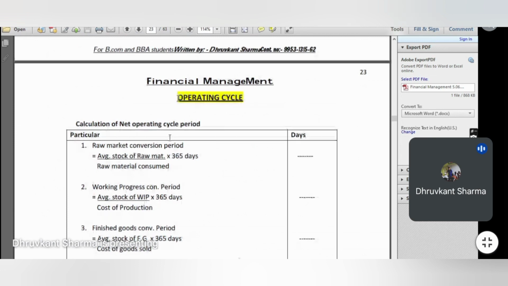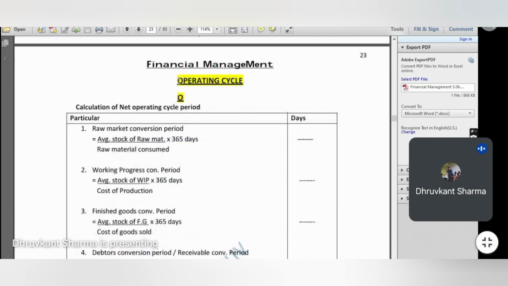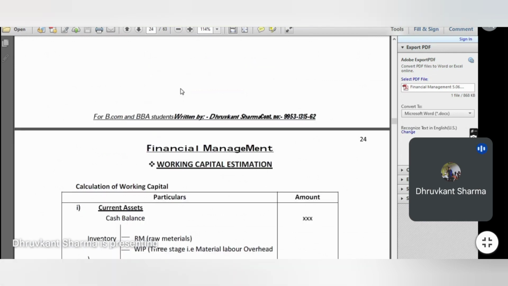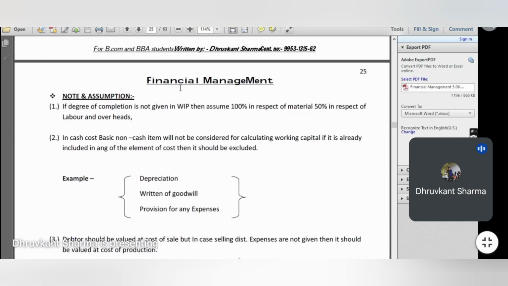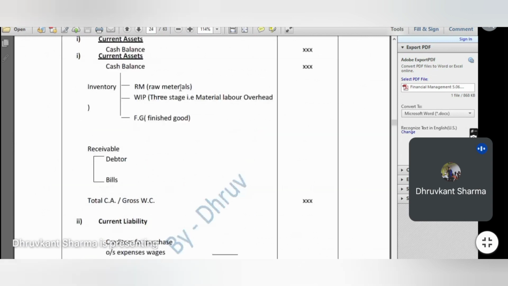Operating cycle simply means the time that you take to convert your raw material into finished goods. Sometimes very large amounts are involved in the operating cycle, and sometimes we have to decide how much amount should be in our operating cycle.